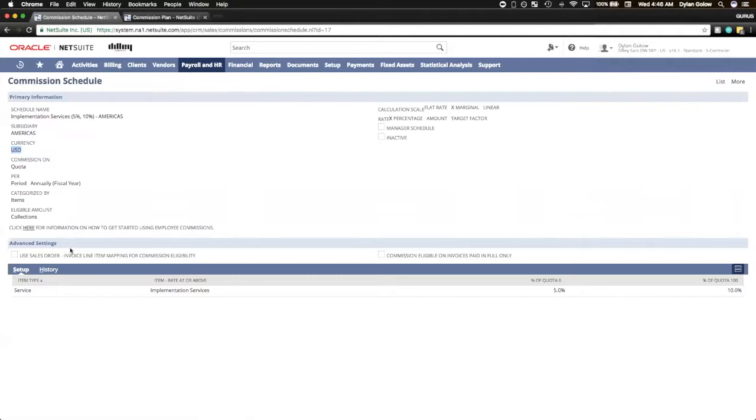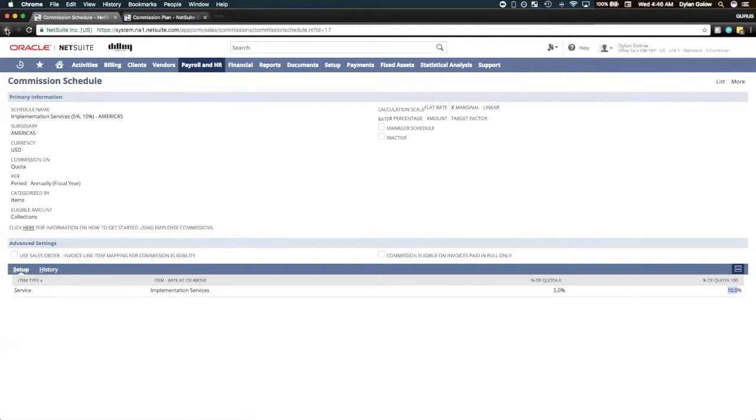Now, we could have listed many items here with many different rates, but keeping this simple, we have one item and we have the rates we discussed: 5% below quota achievement and 10% above quota achievement. We'll notice that our thresholds are up here and our rates are below. Now, this is a marginal calculation scale and we're using a percentage as our rate.